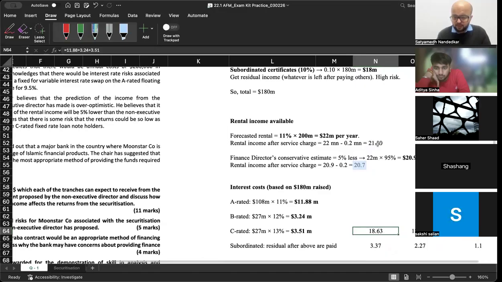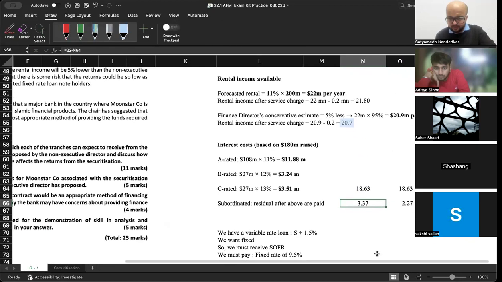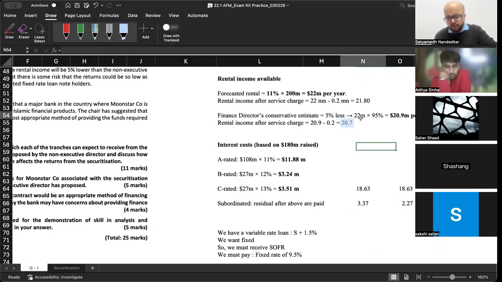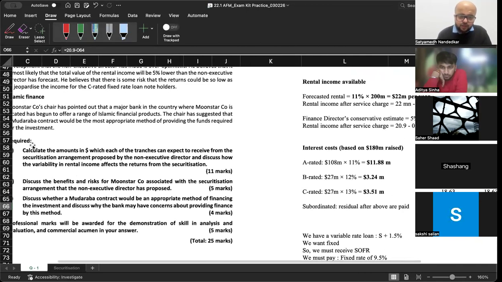While your total rental income is 21.8, from that you subtract 18.63, you will be left with 3.37. Or else, this is the second situation where you are comparing this 20.9 rental income minus 18.63, they will end up getting 2.27.